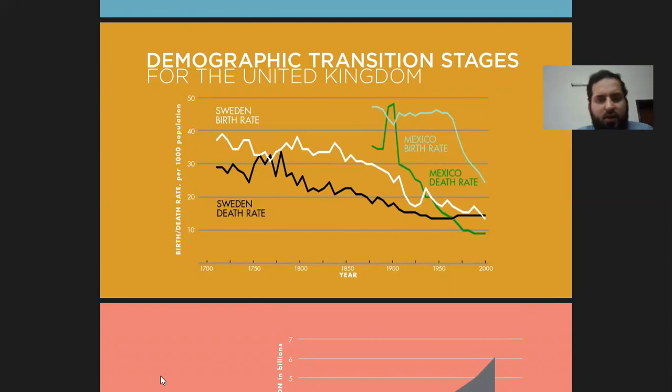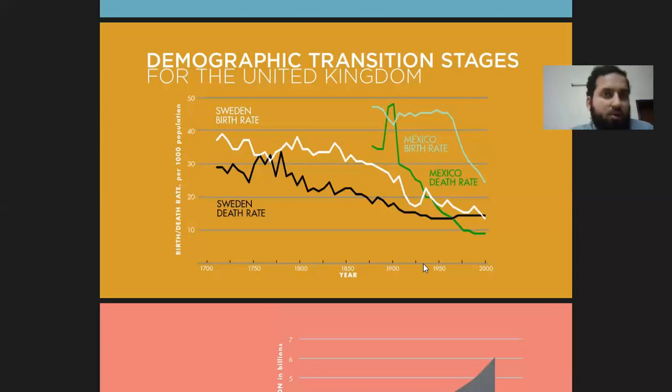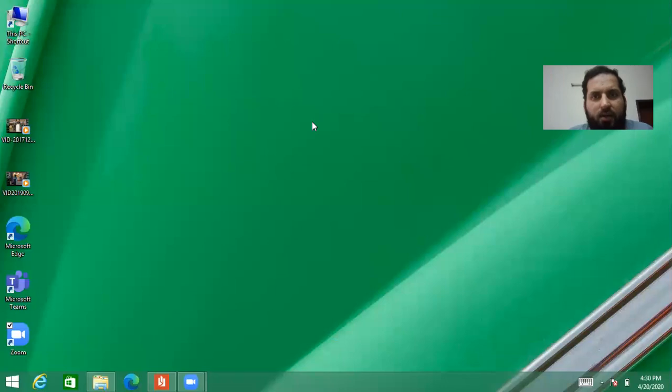So this is it, and in the next slide we will talk about the pyramids. When we talk about the pyramids, I will tell you how countries which have gone through stage 4 now have a more older population, while the countries in stage 2 or 3 still have a young population, and how that graying of population is creating problems for the developed nations. The developing nations have time because they have more youth, and that young population is a resource for those developing nations.